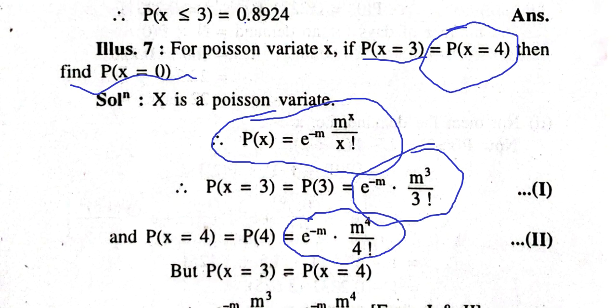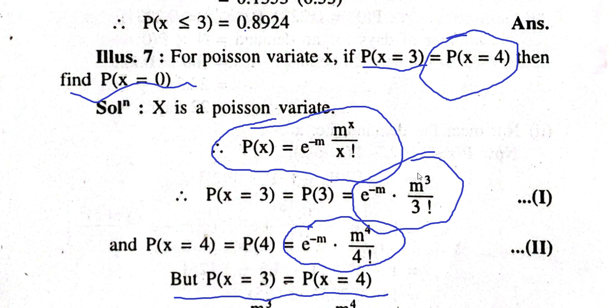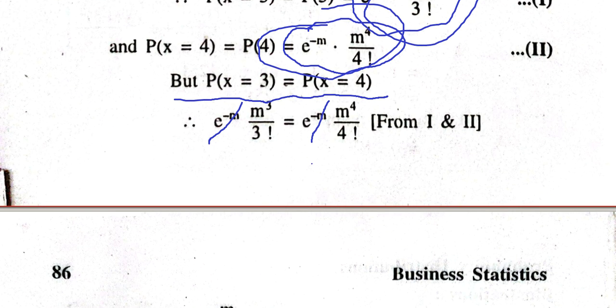We are given that probability of x equal to 3 is equal to probability of x equal to 4. That means this number will be equal to this number. So e raised to minus m is on both the sides, so we can cancel e raised to minus m from both the sides.